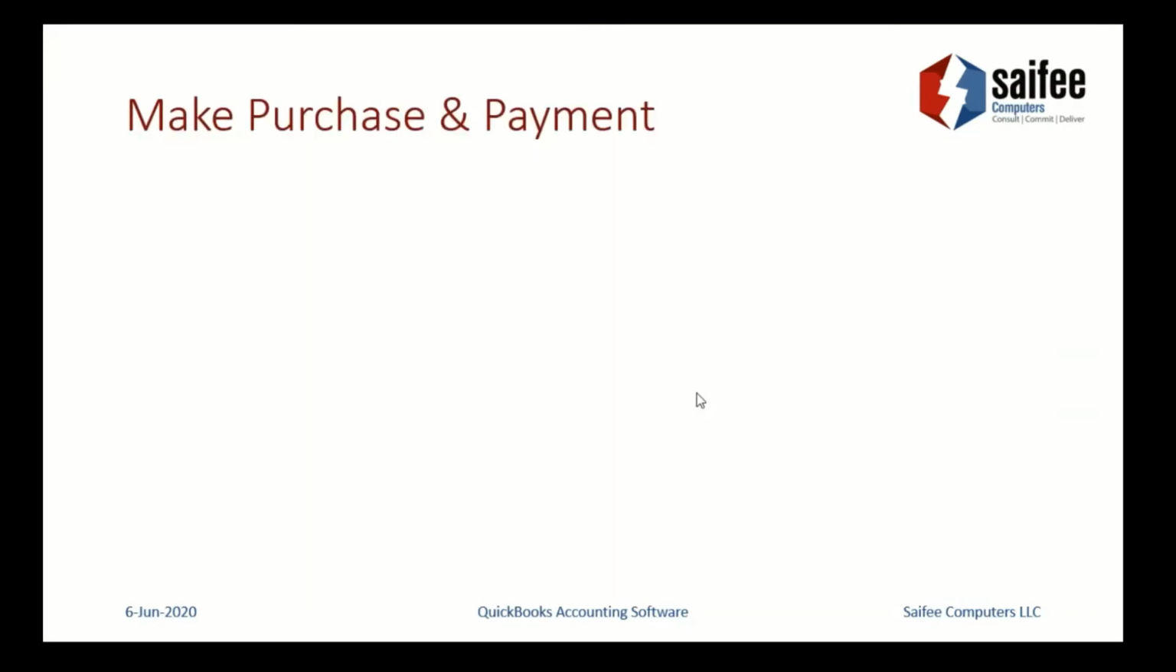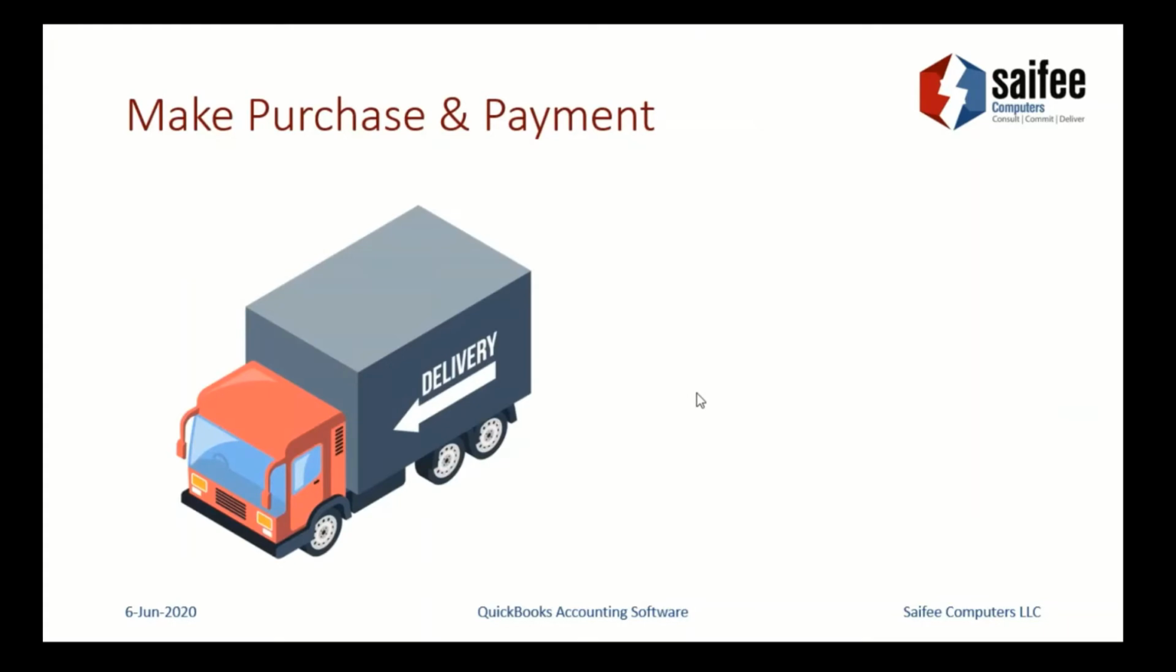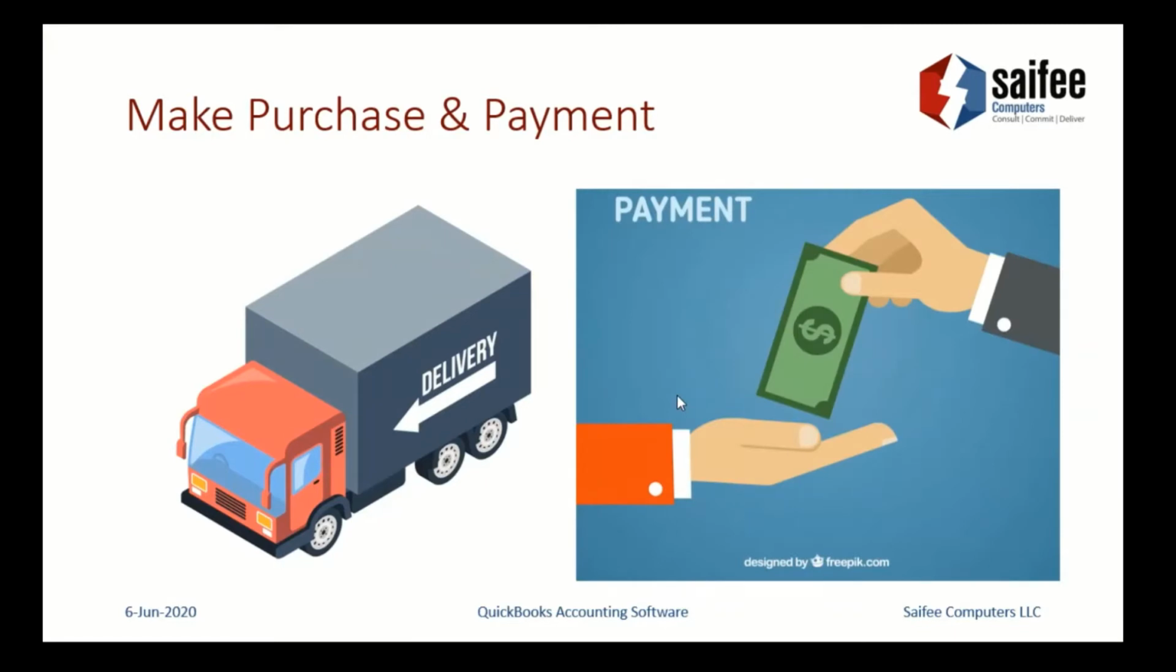Now, let's get into using the software from an accounting transactions perspective. The first thing that we are going to take you through is making a purchase and a payment. This will involve creating a purchase order or sending a purchase order to the supplier, receiving the items and entering the bills against those purchase orders, and then finally making the payment to the supplier for this particular purchase that you have done.